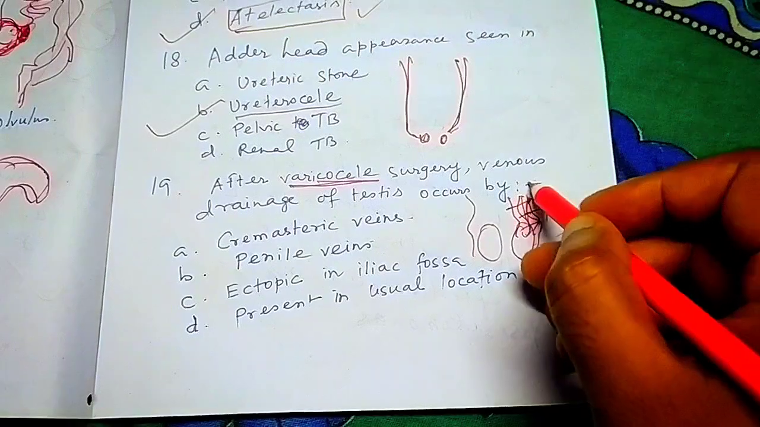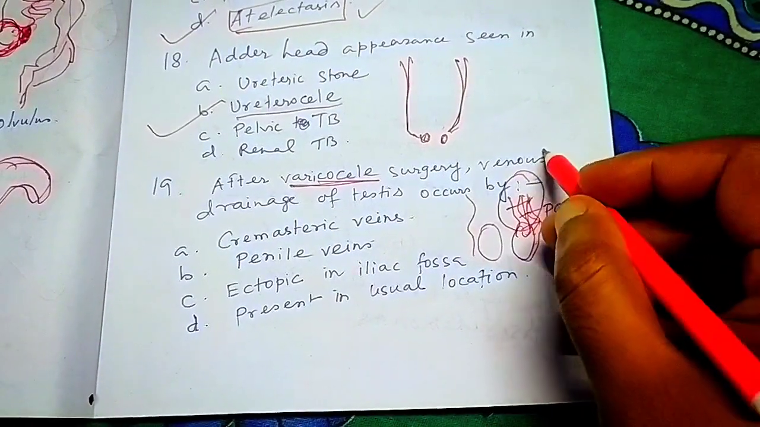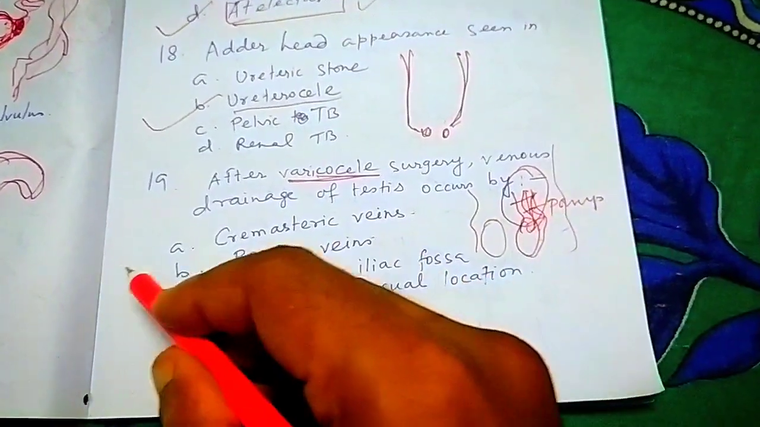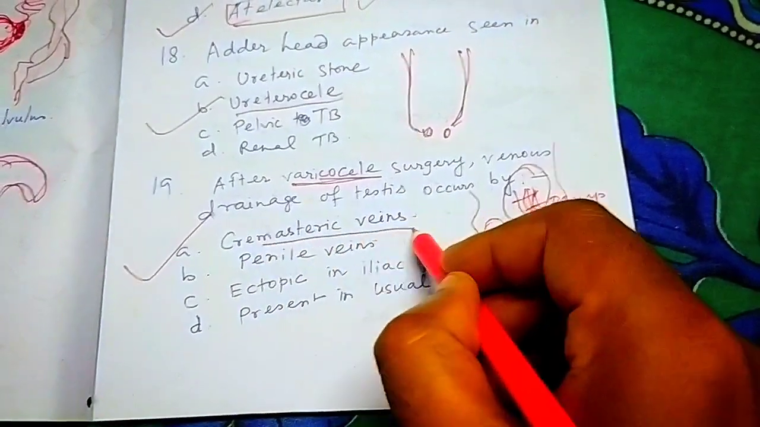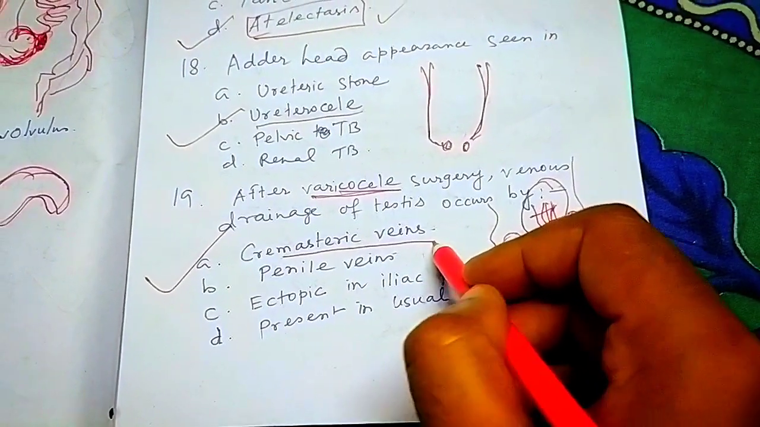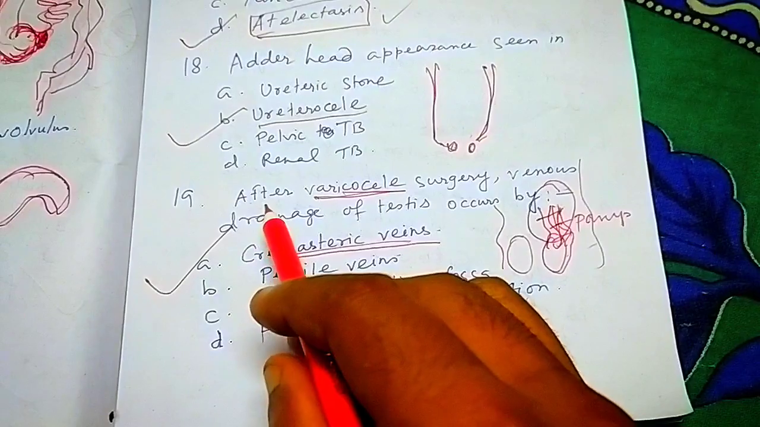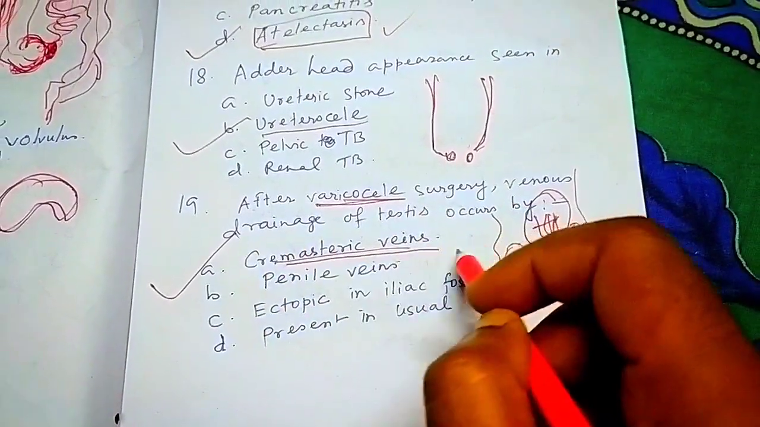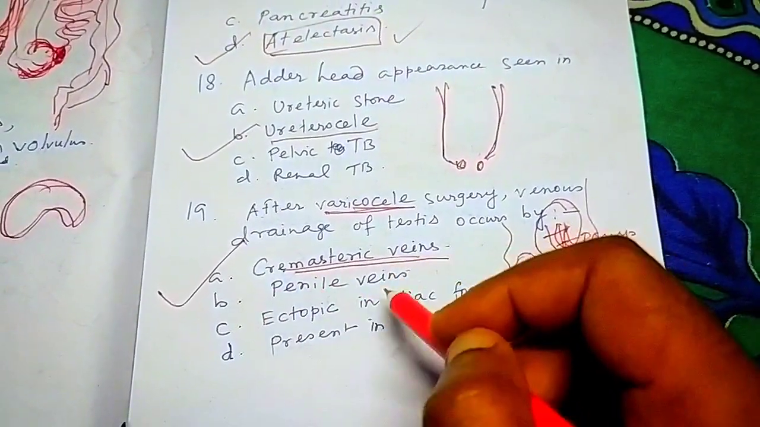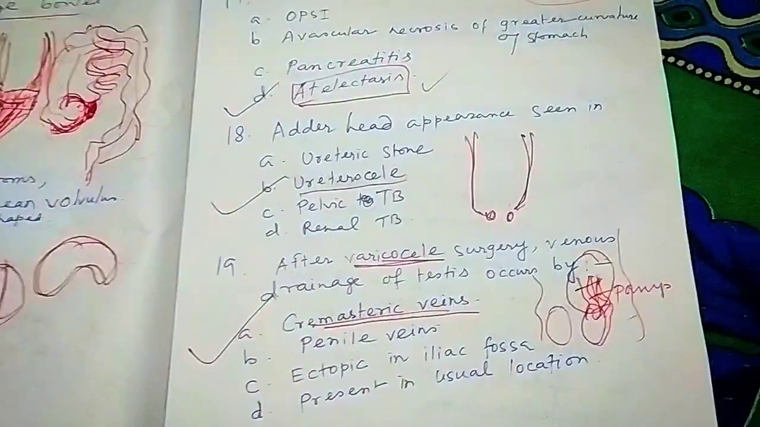Now when the varicocele surgery is done, there should be another vein which should be draining it. That vein they are asking. So it is the cremasteric vein. So the question is, after varicocele surgery, venous drainage of testis is by the cremasteric vein. Next question.